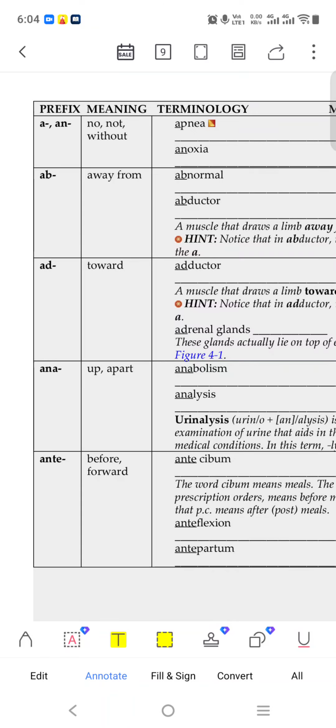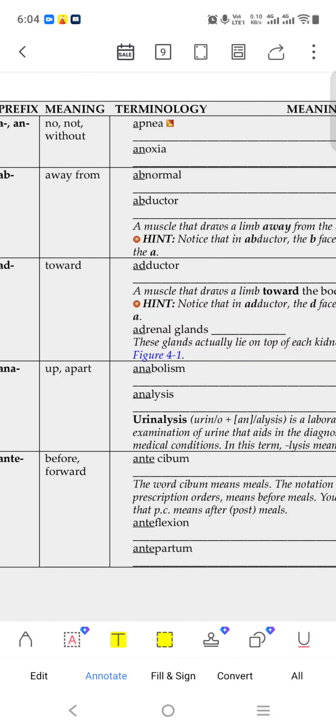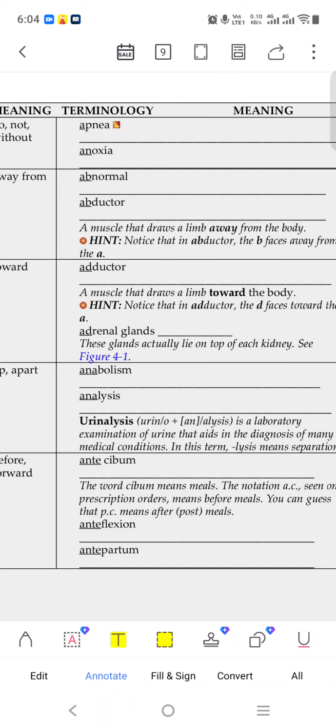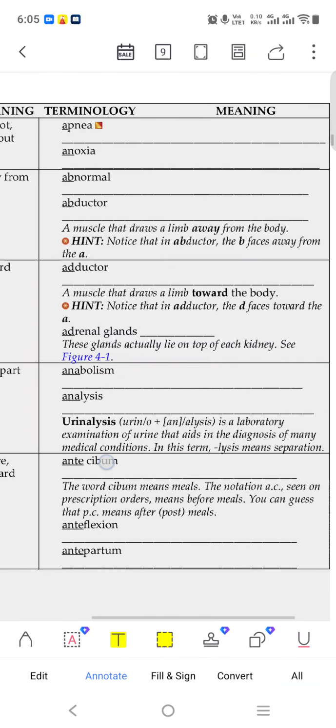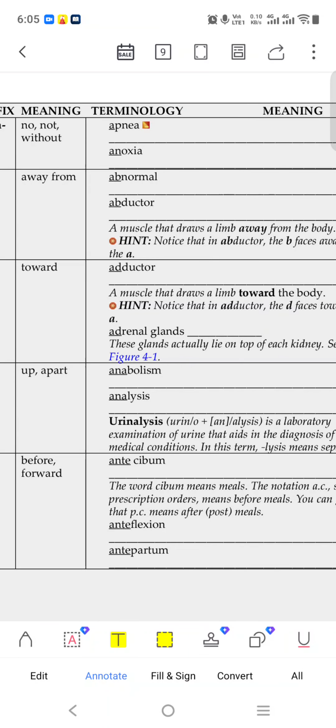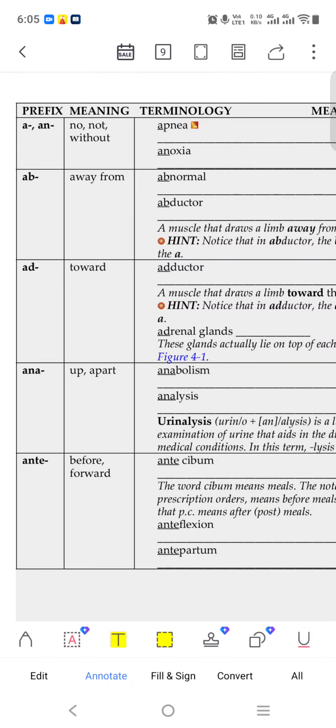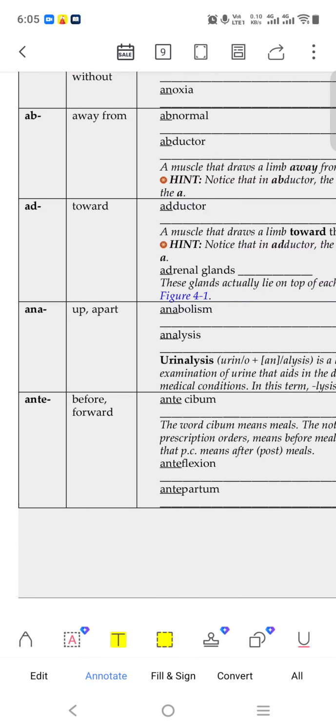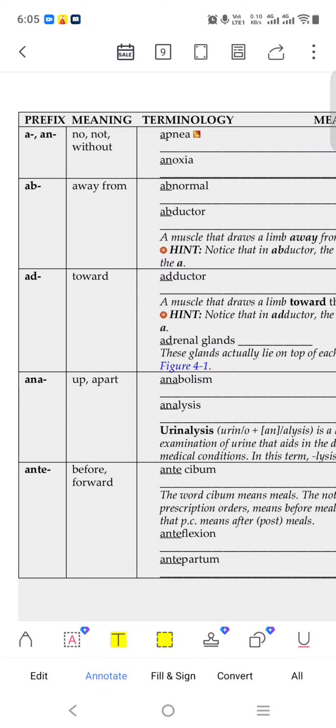All things will come in detail, in a very good manner. Like this, ad with two d's, like adductor. Adductor means a muscle that draws a limb towards the body. Suppose we are putting our hand towards our body, closing our hand towards the body, so it is the adductor, and when we are putting it away, it is the abductor.